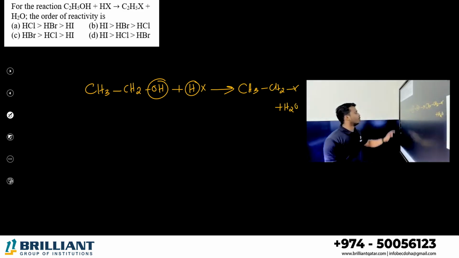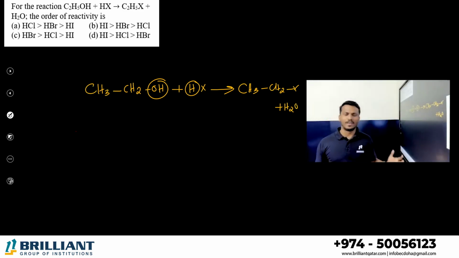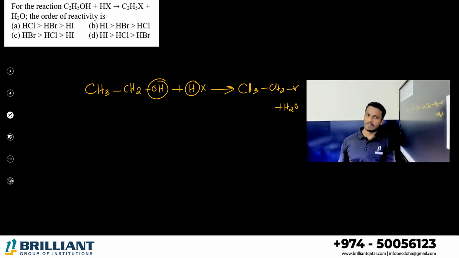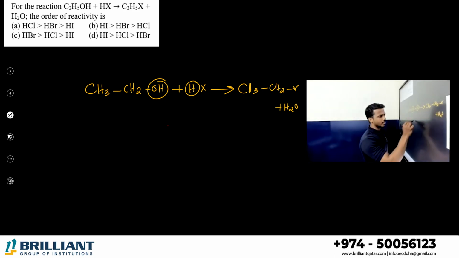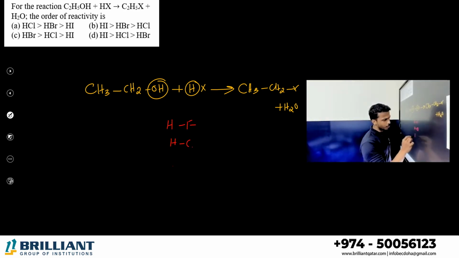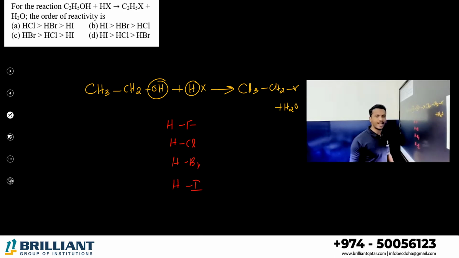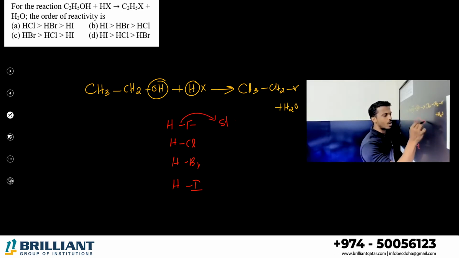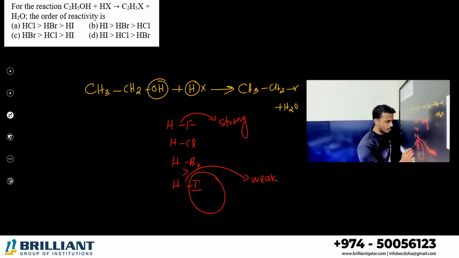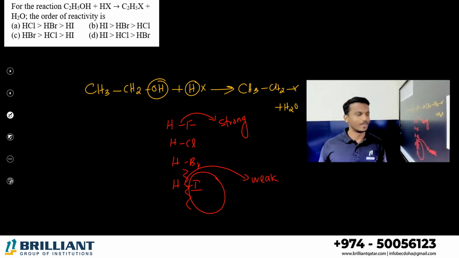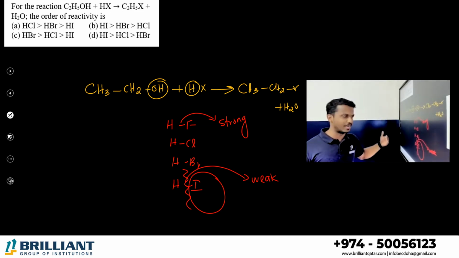Alright. What is the order of the reactivity of hydrogen halide? Even in the p-block you studied this order. SN1 mechanism we studied, SN2 mechanism, p-block chapter. Everywhere we are discussing the reactivity order of hydrogen halide. If you consider HF, HCl, HBr, HI, down the group reactivity increases. Because fluorine is the most electronegative element, it makes very strong hydrogen bonding. Iodine is the biggest size and lower electronegative element, so this bond will be very weak. You can break this bond very fast, so it can leave for a reaction. So down the group reactivity increases in hydrogen halide.